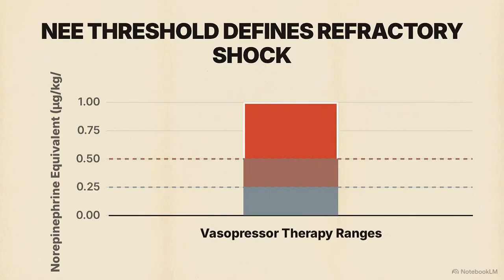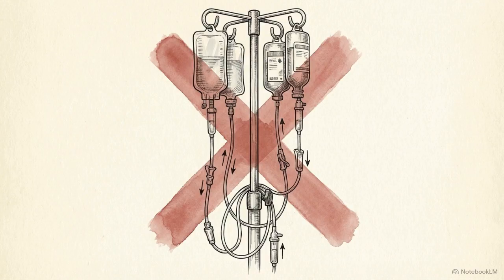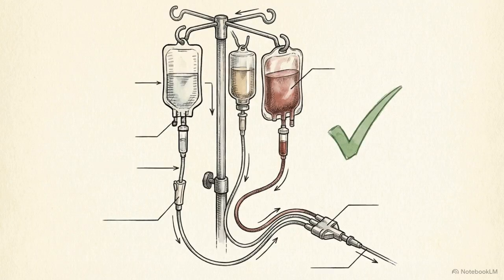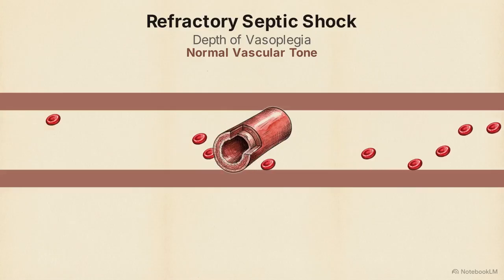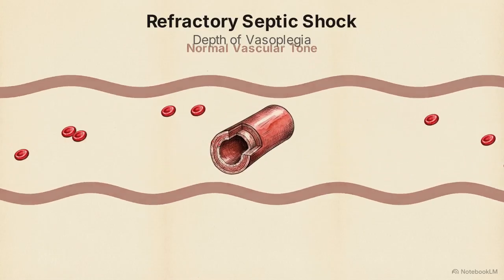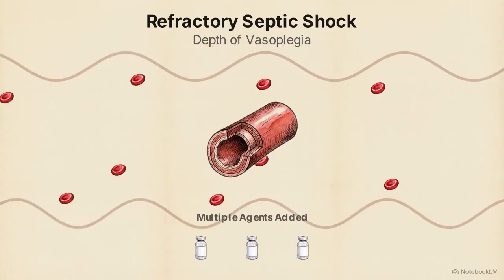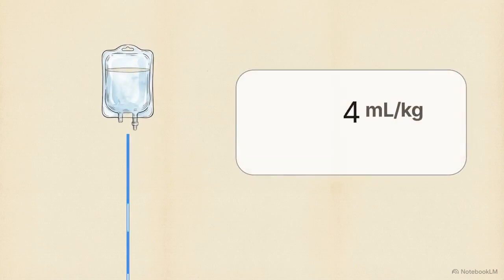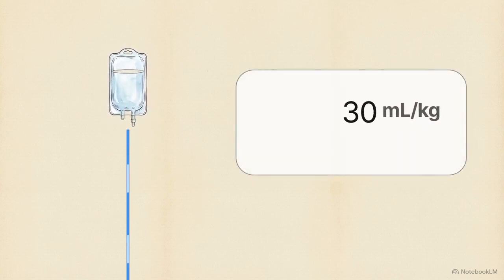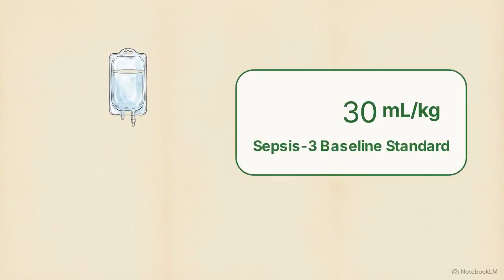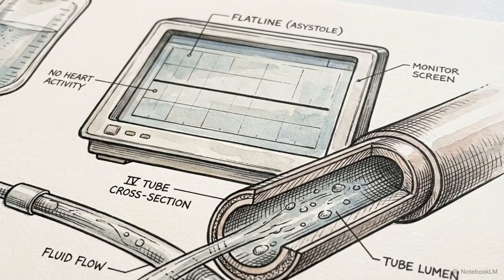definition. The panel explicitly rejected defining refractory shock simply by the number of vasopressors used, as early multimodal therapy is now a common standard of care, not an indicator of ultimate failure. True refractory status is dictated by the absolute depth of the vasoplegia, not a physician's strategic choice to use multiple agents. The third domain tackles volume management, assuming the patient has already received the Sepsis 3 standard 30 milliliter per kilogram initial fluid bolus. The physiological prerequisite here is absolute.